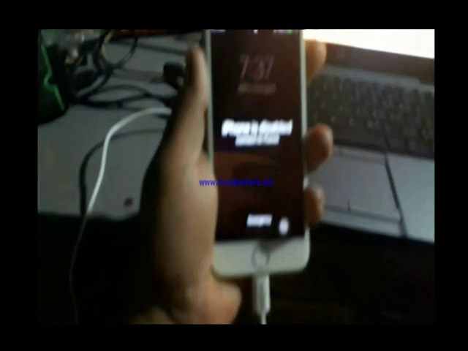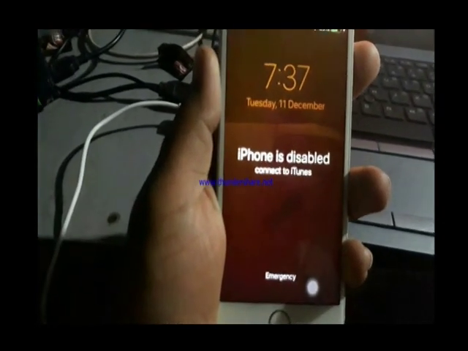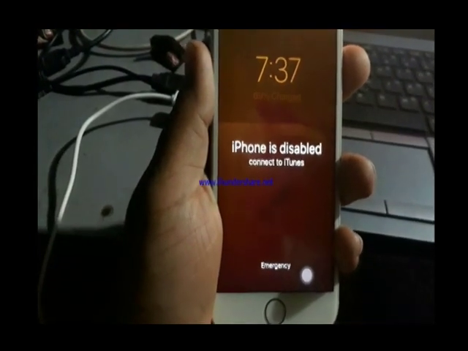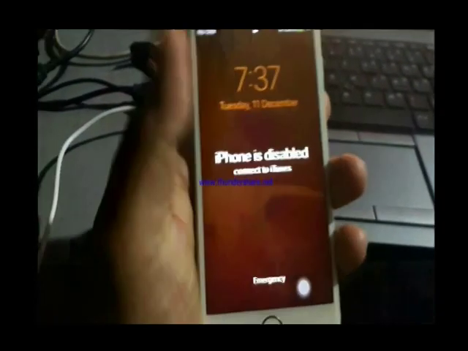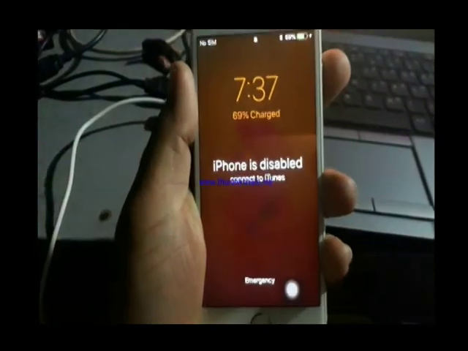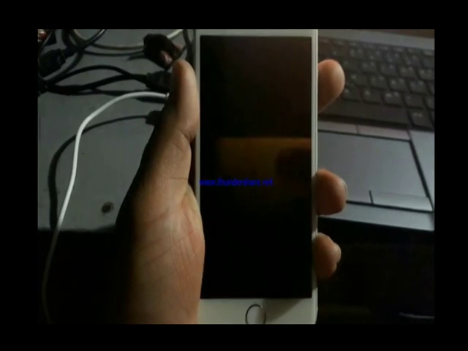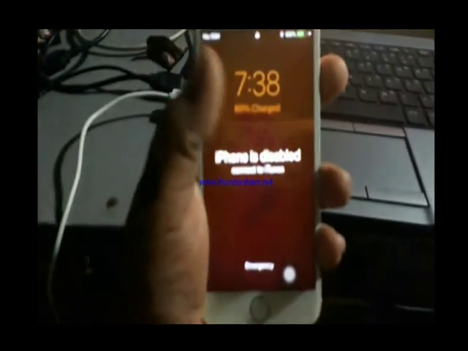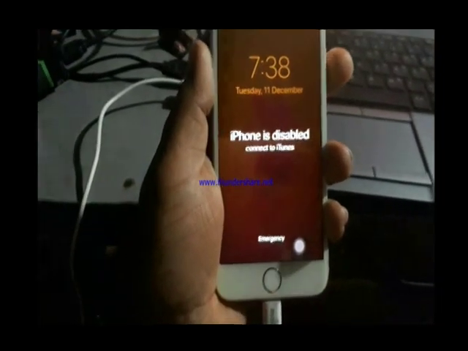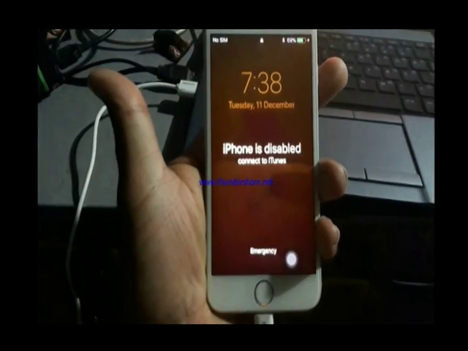Today I'm going to show you how to fix an iPhone that is disabled. You can see here, iPhone is disabled. Connect to iTunes. So what's the process? This will bypass or fix the iPhone disabled problem on all iPhone 6, 7, 8, and iPhone X. So what's the process and how can we fix this iPhone disabled problem?